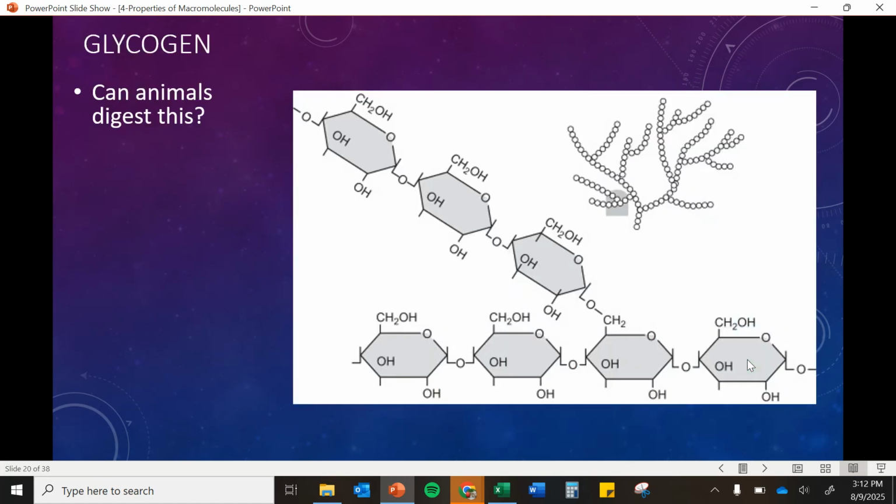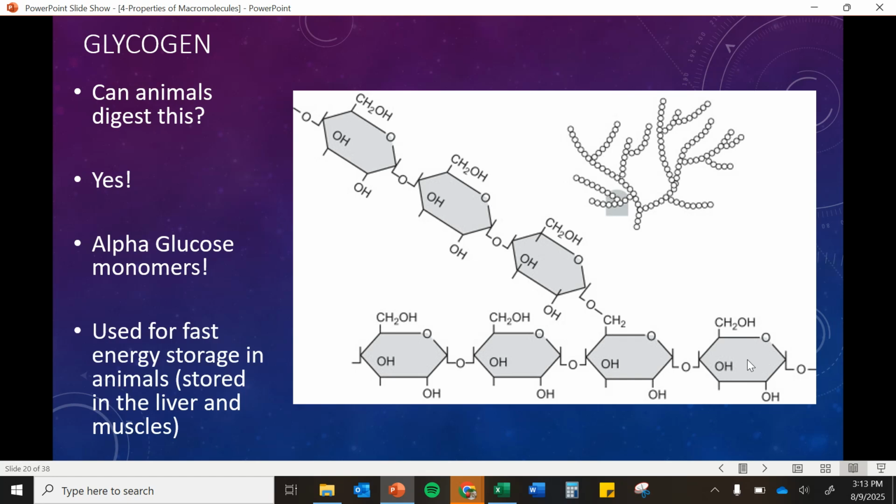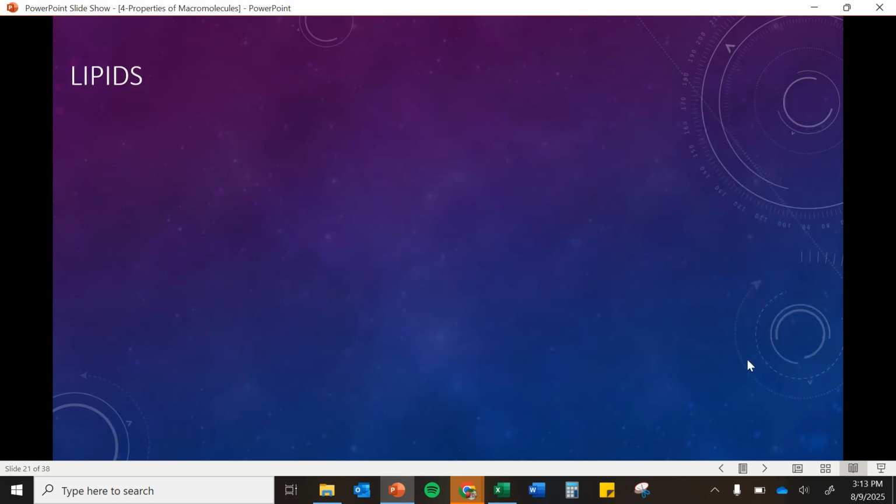Glycogen. Animals can digest glycogen because it is made of all alpha glucose monomers, similarly to starch. Just the big difference is it's a very branching structure. So it's used for fast energy storage in animals. It's usually stored in the liver and muscle cells so that animals, including humans, can quickly get those glucose monomers. Okay, now we're going to shift focus to lipids.